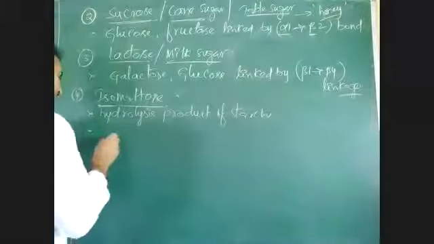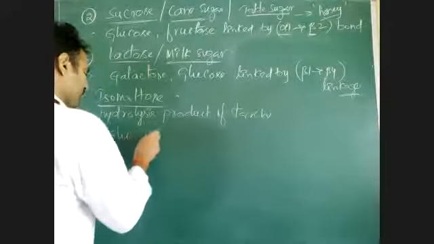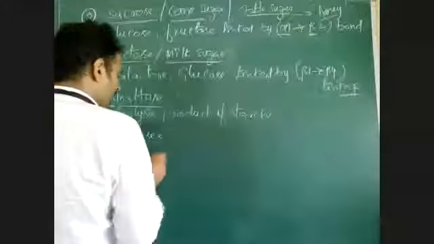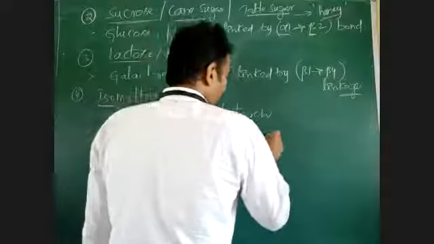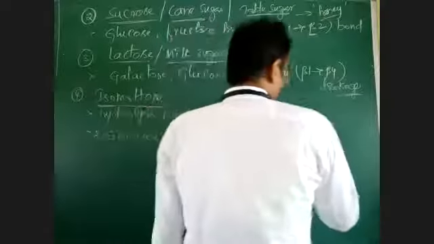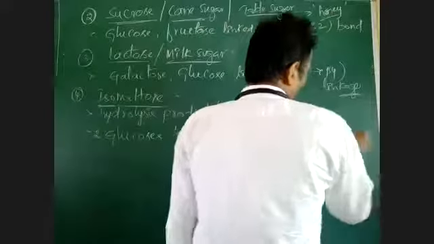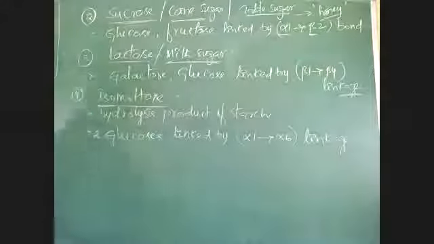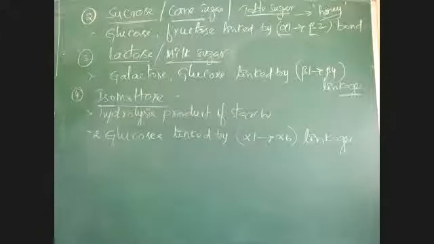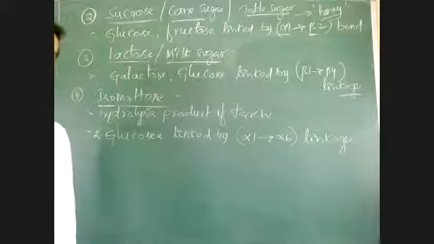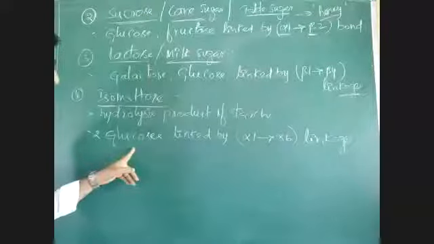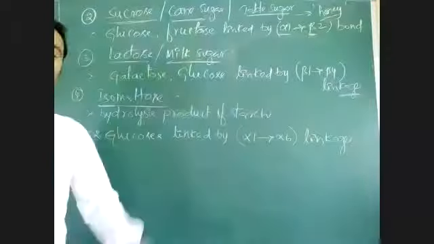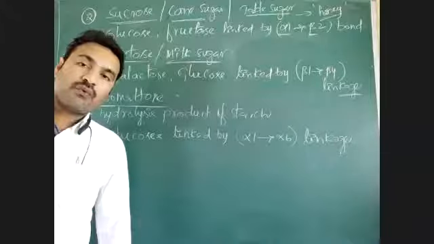Here, how is it formed? Two glucoses are linked by alpha 1,6 linkage. Maltose, how is maltose formed? Glucose and glucose are joined by alpha 1,4 linkage. Here also two glucoses only, but the two glucoses are linked by alpha 1,6 linkage. First carbon of the first sugar and sixth carbon of the second sugar are involved in the bond.